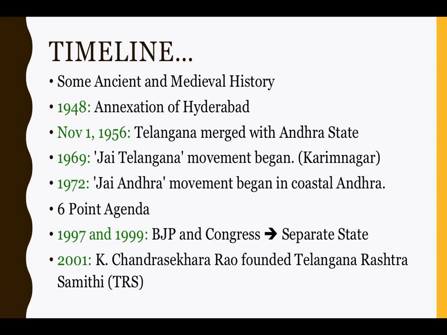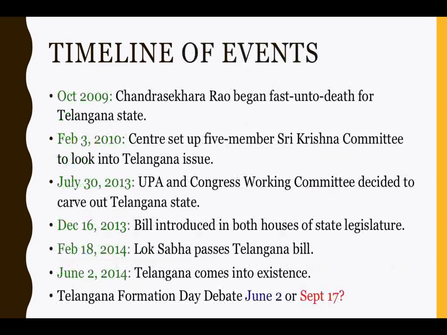After these initial boosts in 1997 and 1999, another chapter opened when K. Chandrasekhar Rao, the TRS leader and the current CM of Telangana, was denied a seat in the cabinet of Chandrababu Naidu's government. And that's when he walked out of TDP and launched Telangana Rashtra Samiti in the year 2001. Once the party was floated, there was pressure from both the Congress leaders in Telangana and the TRS people towards coming up with a new state. But this was rejected by the Union Home Minister at that point of time, Mr. L.K. Advani, saying smaller states were neither viable nor conducive to the integrity of the country.